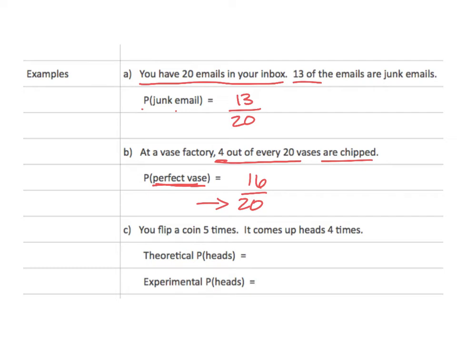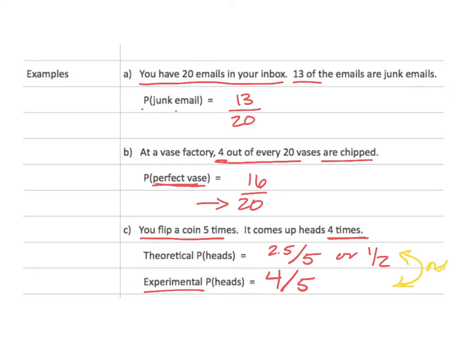And we're just going to leave that as this so that we know the total number of vases that we have. You flip a coin 5 times. So here's going to be our bottom number, 5 times. It comes up heads 4 times. Well, theoretically, it should come up 2.5 times, or half the time, okay? Experimental, it actually came up 4 times. So our theoretical and our experimental are not necessarily going to match. Sometimes they might, but not always.